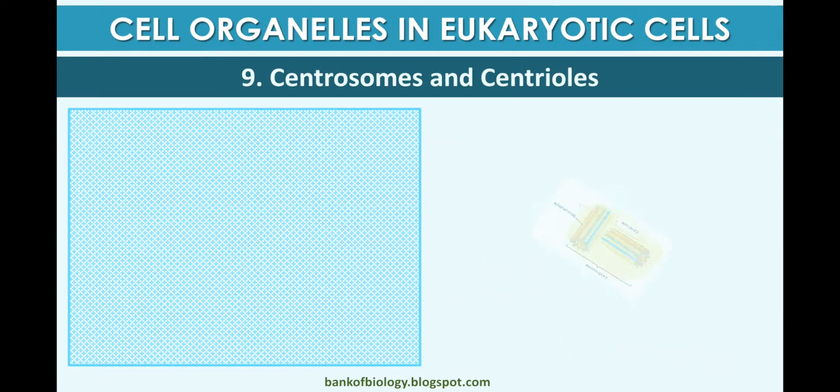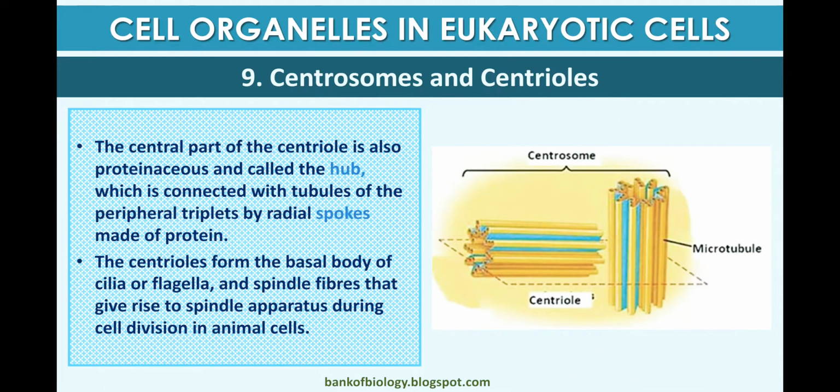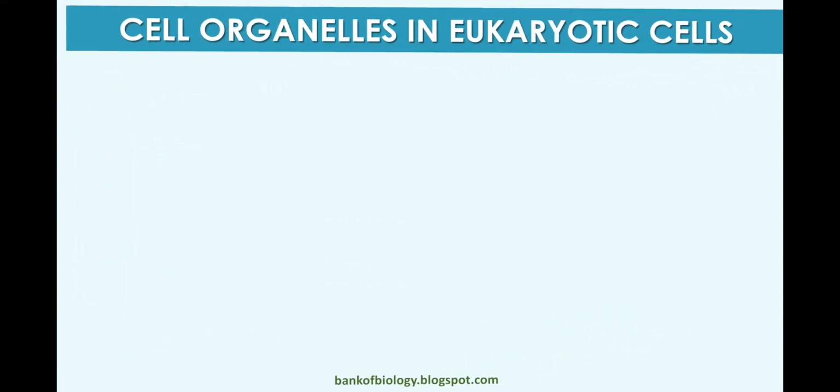Centrioles. The central part of the centriole is also proteinaceous and called the hub, which is connected to the tubules of the peripheral triplets by radial spokes made up of protein. The centrioles form the basal body of the cilium and flagella and the spindle fibers, and they give rise to the spindle apparatus during cell division in animals.